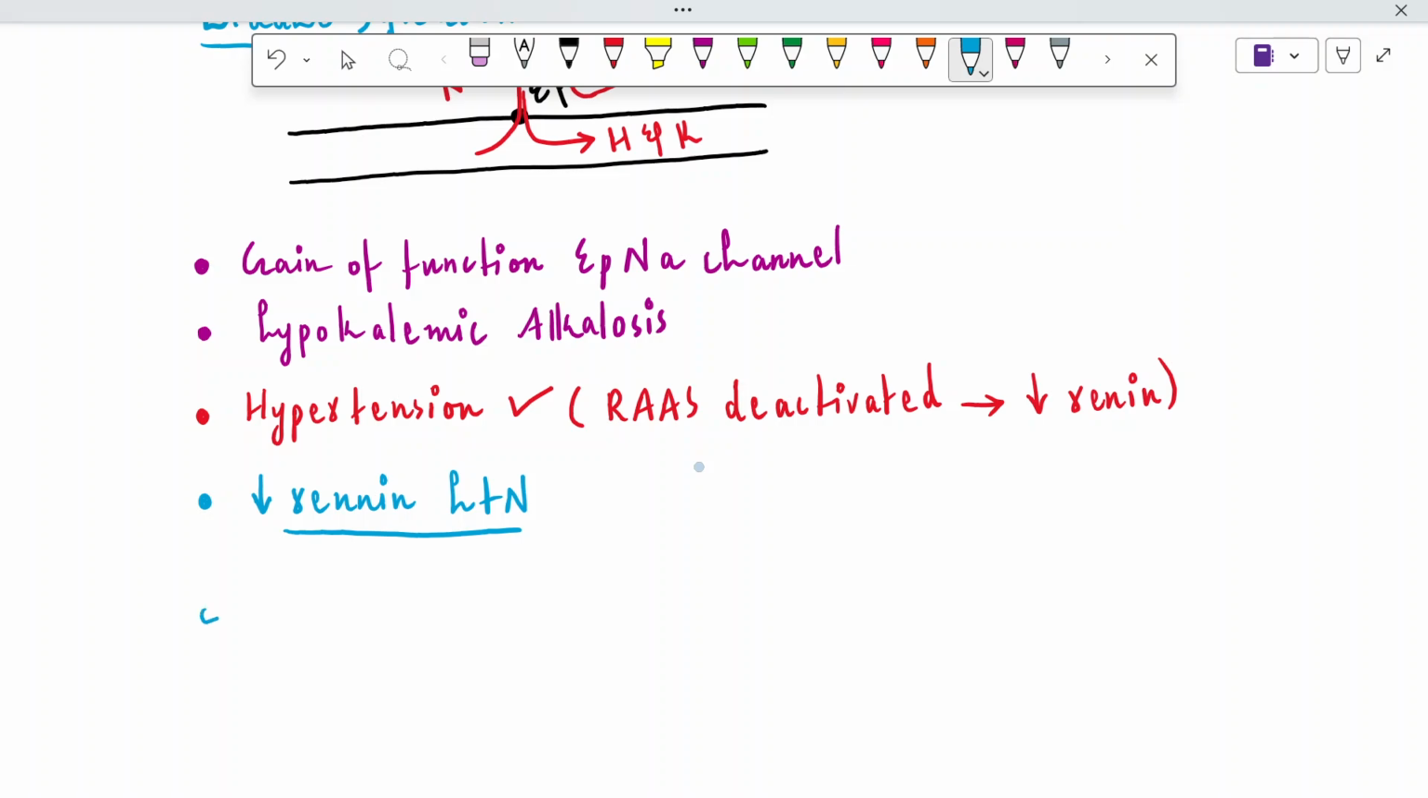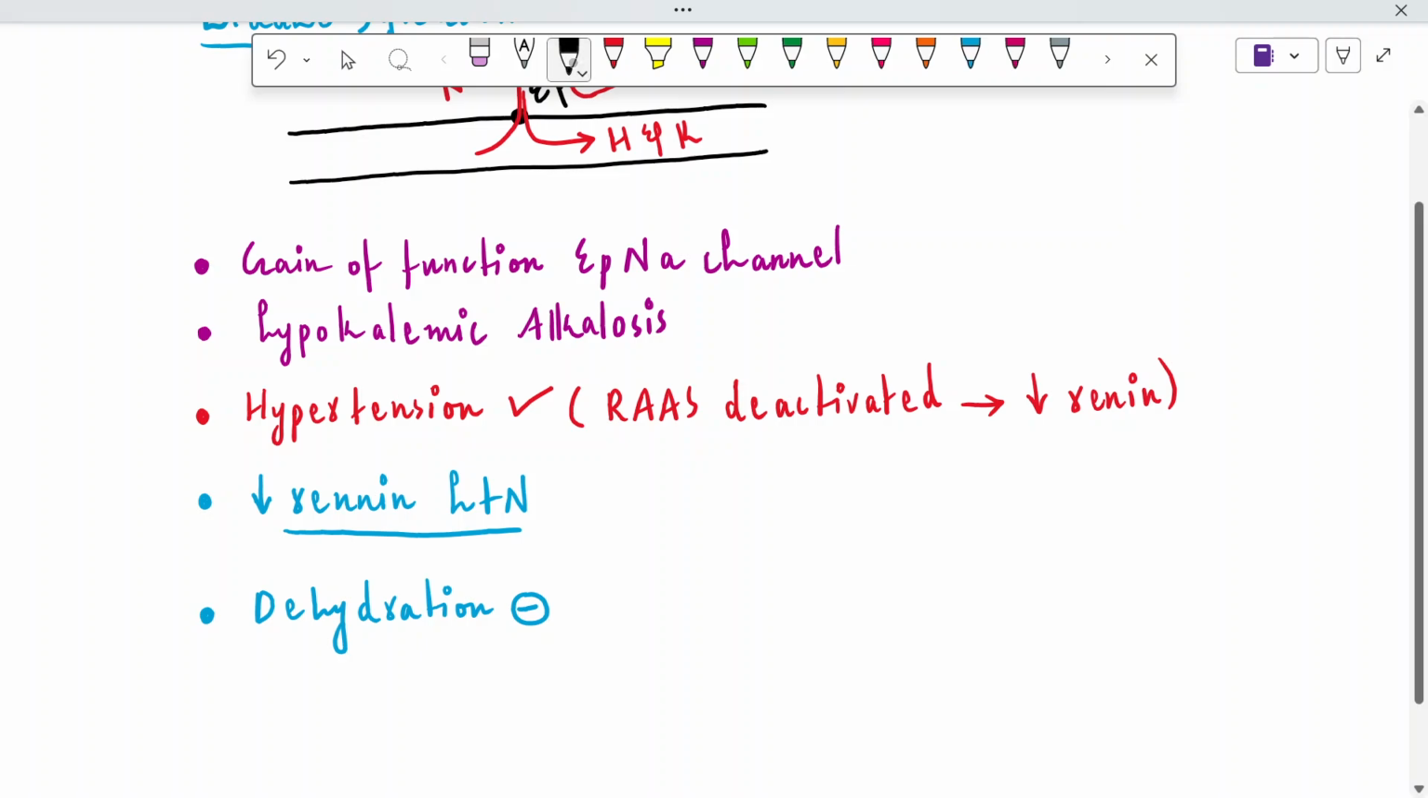And in patients with Liddle syndrome, there will be no symptoms of dehydration because water and salt are already being reabsorbed in great amounts, so dehydration will be absent in such patients with Liddle syndrome.